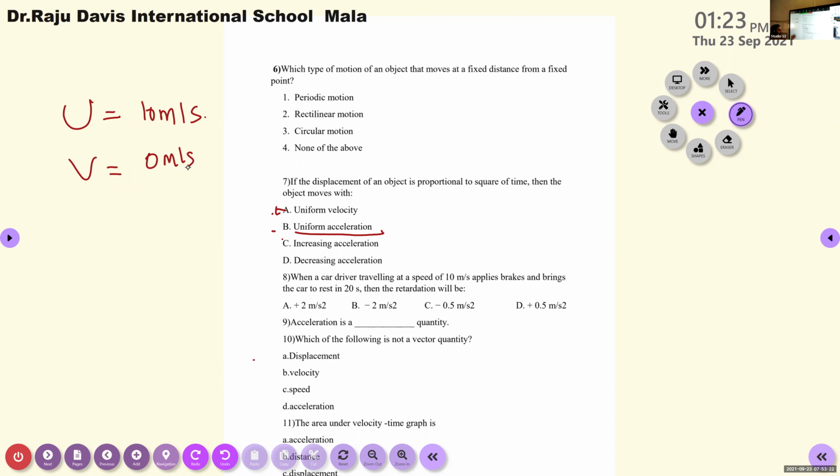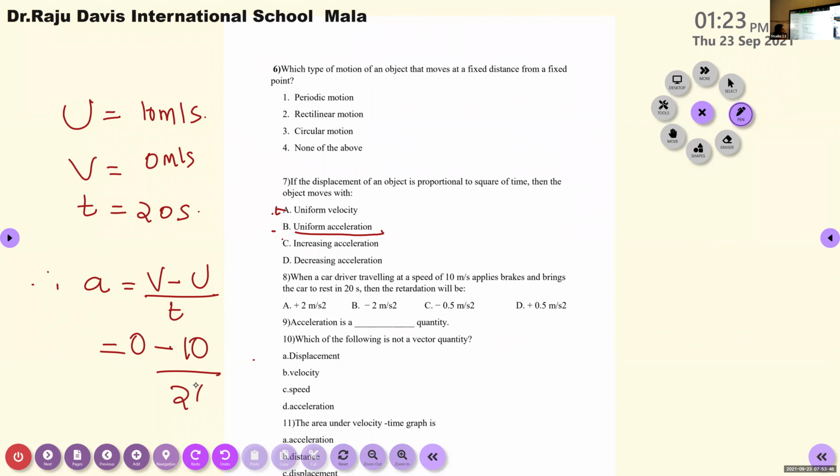Time t is 20 seconds. Retardation means negative acceleration. Acceleration a is equal to final velocity minus initial velocity divided by time taken, which is 0 minus 10 divided by 20.